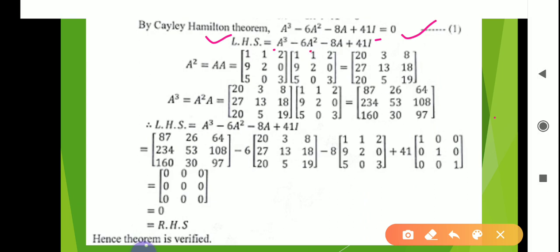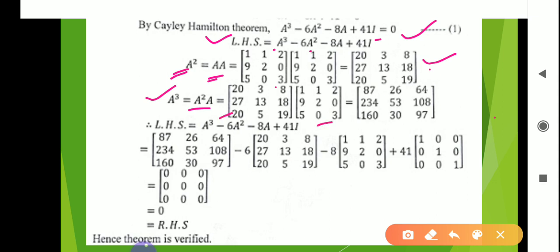So for LHS what we want is A cube, then A square. Okay, so how do we find A square? For A cube we want A square first. A square can be written as A into A, and A matrix is this. Taking multiplication with itself, we get this matrix, that is the value of A square. Then A cube can be written as A square into A. Now A square is this, put here, and A is this matrix.